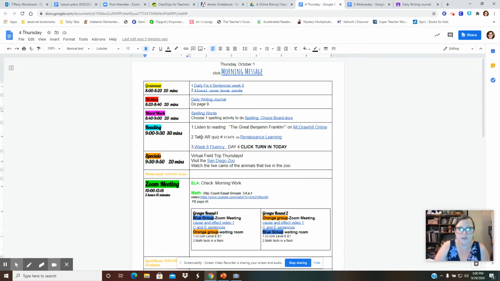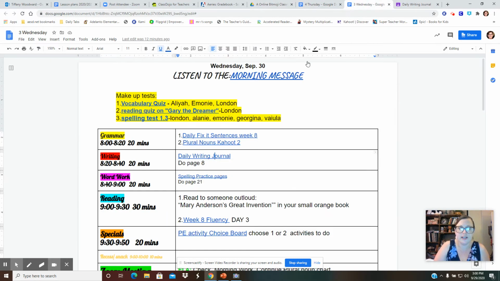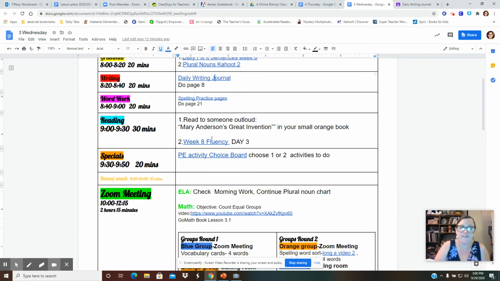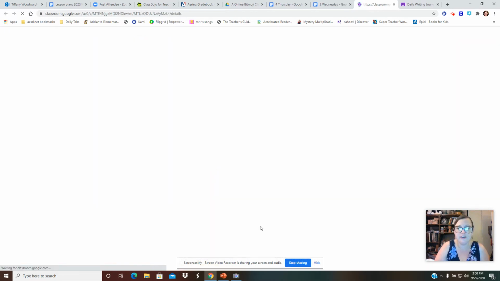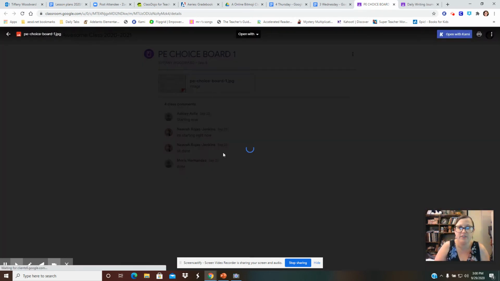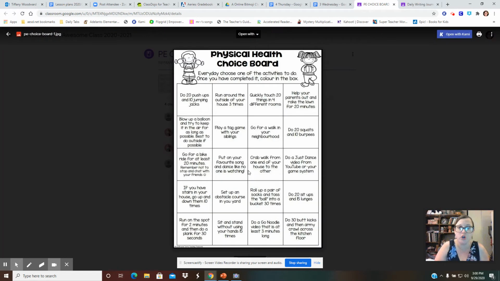Then you're going to move on to, that's Thursday. You're going to move on to your spelling practice, page 21, and read out loud Mary Anderson's Great Invention to somebody. You have week 8 fluency next, and a PE choice board to do. Remember, when you click on it, you're going to choose one activity or 2 to do. If it's a short one, choose 2. If it's a long one, choose 1.